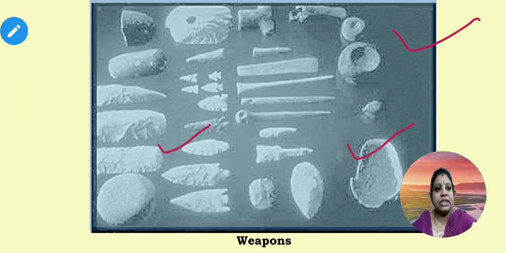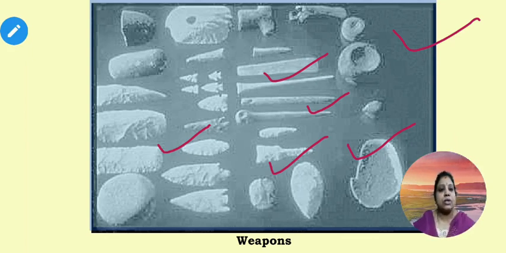Now I will show you how they used these types of tools made out of stone, bones, etc. These are all the important weapons they used to dig the earth, to remove roots, and for other important purposes. This is a picture of the weapons of the Old Stone Age.